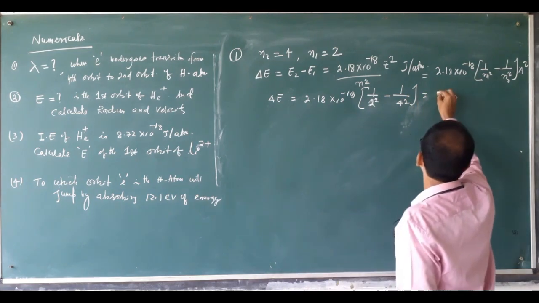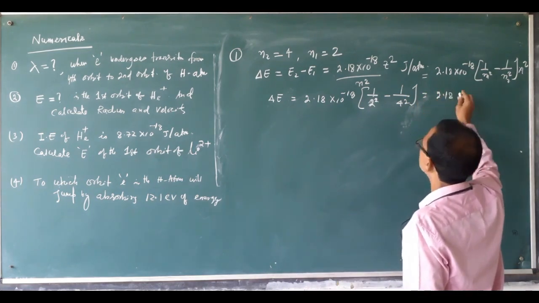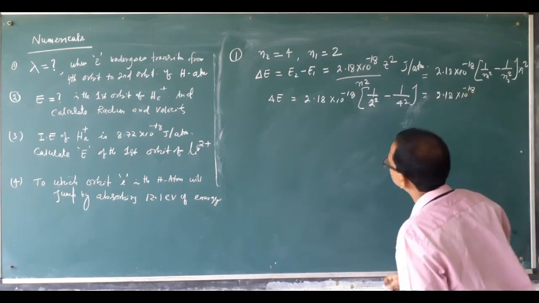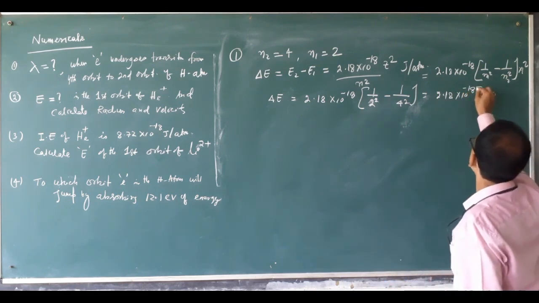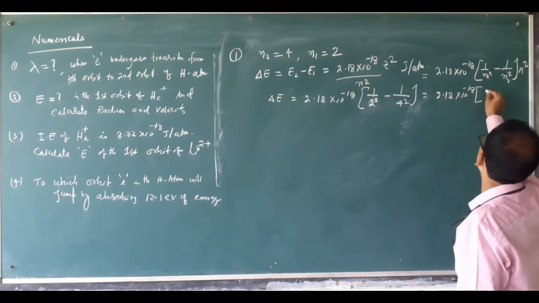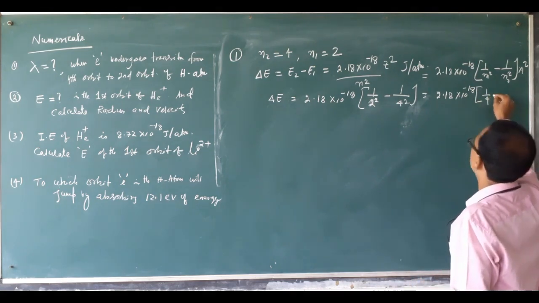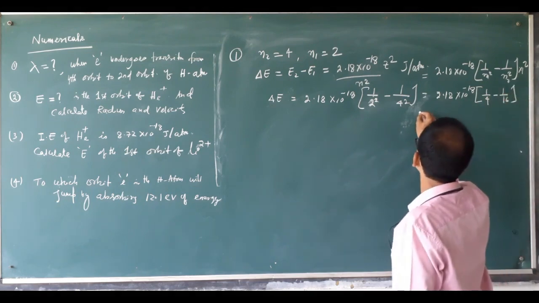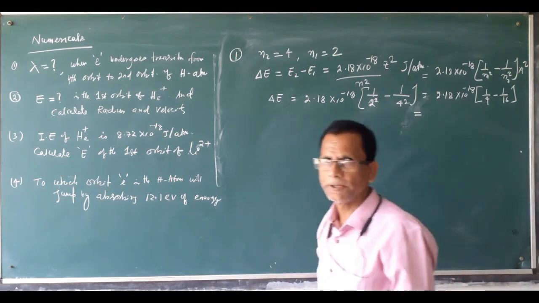That is 2.18 into 10 to the power minus 18 into how much? 1 by 4 minus 1 by 16. How much is coming? Try to calculate.